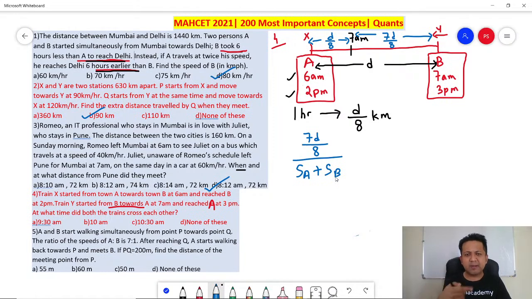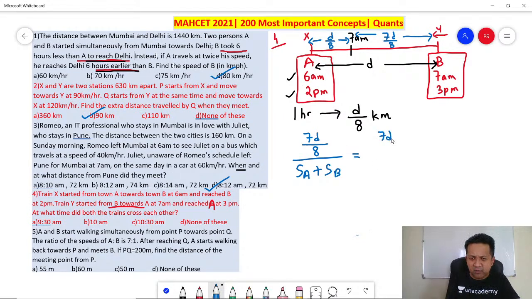So like the previous question, it will be plus. Remember, last time it was 40 plus 60, so we did 100. Here also it is the same thing. 40 and 60 are not given, but SA and SB we have taken, so it will be SA plus SB.